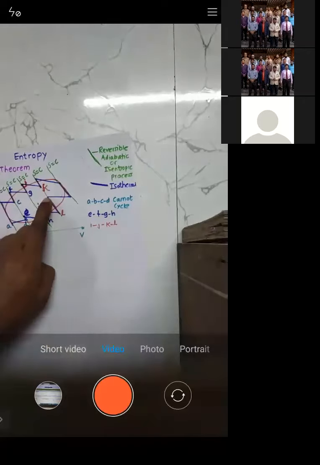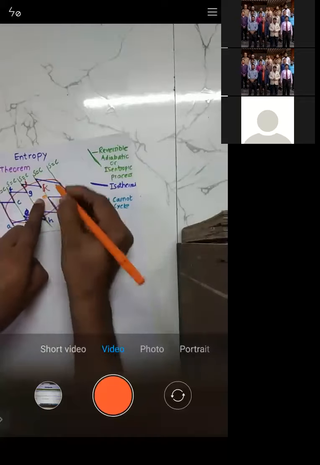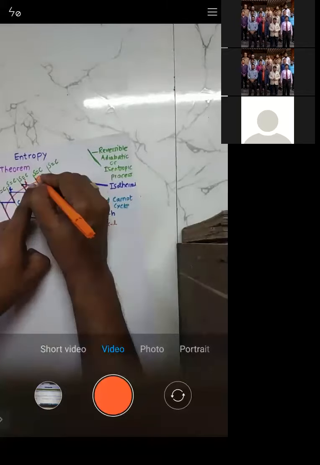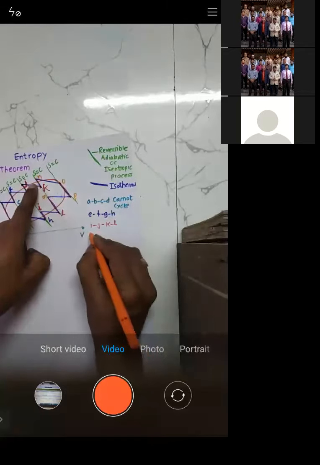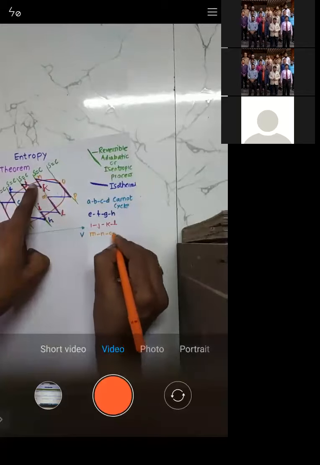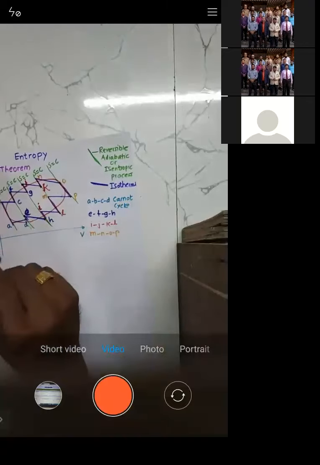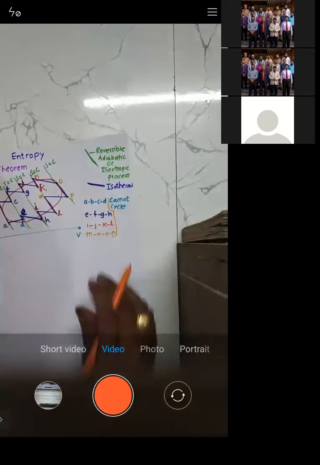So if you want, I'll just write J, K, L. This becomes M. This is N. This is O, and this is P. M, N, O, P. So this constitutes what? All these cycles are Carnot cycles.